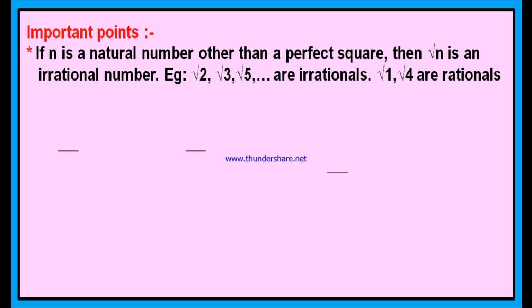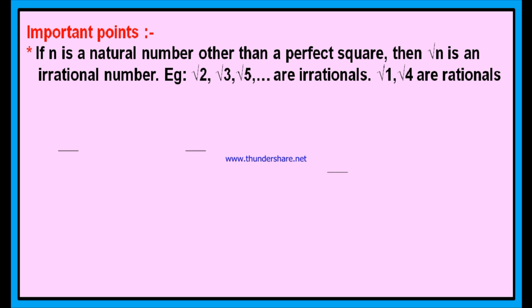And 4 is a perfect square number because 2 square is equal to 4. And 3 square is 9, 4 square is 16, 5 square is 25, 6 square is 36 and so on. Therefore, 1, 4, 9, 16, 25, 36 and all these numbers are called perfect square numbers.